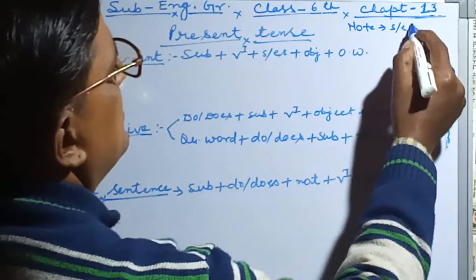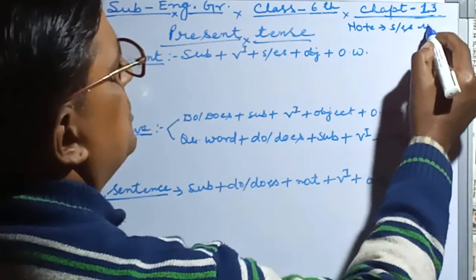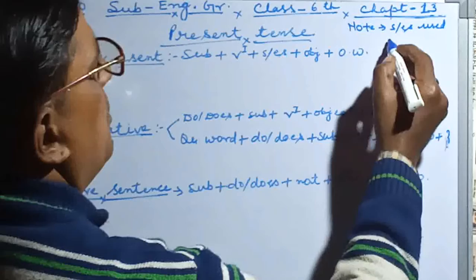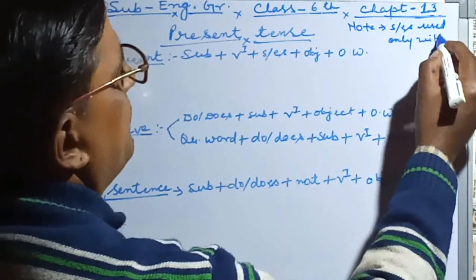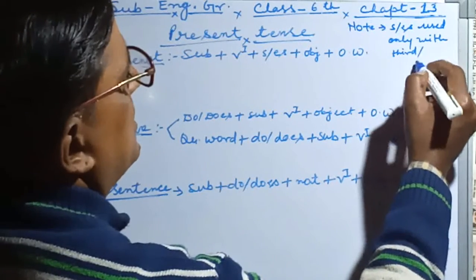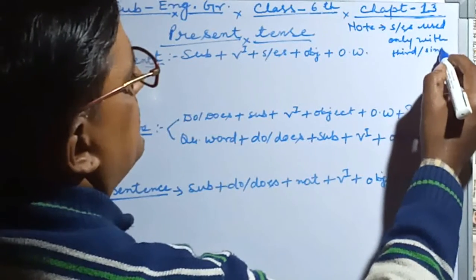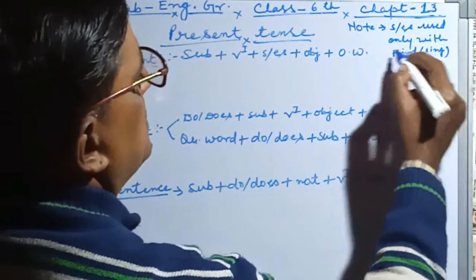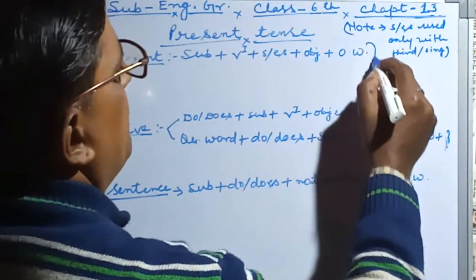S/ES used only with third person singular subject. What is third person singular subject? These things you have to keep in mind. This is the note here.